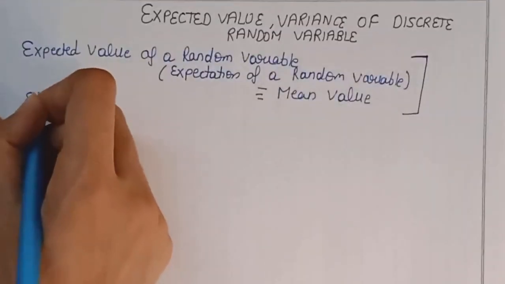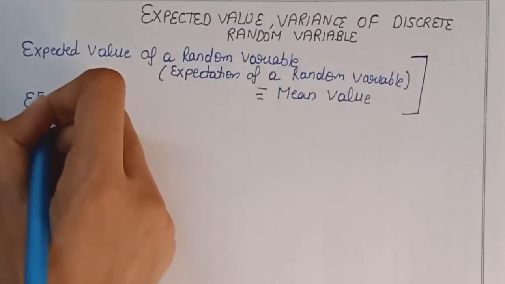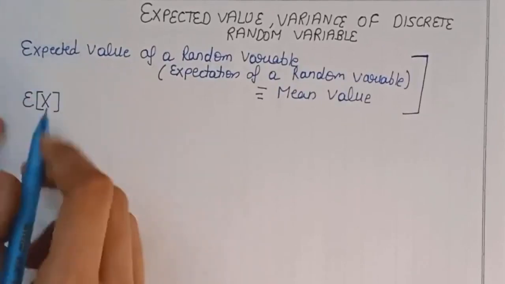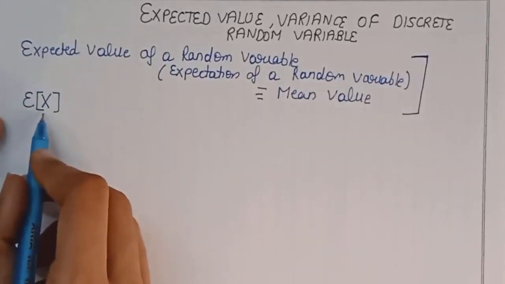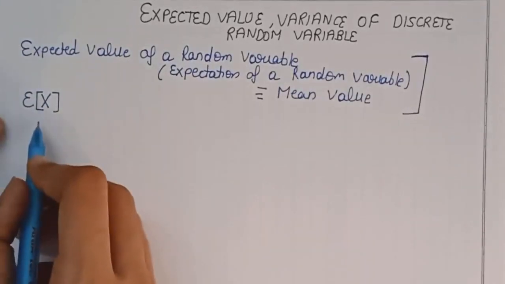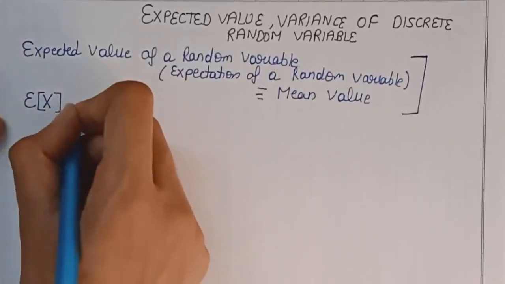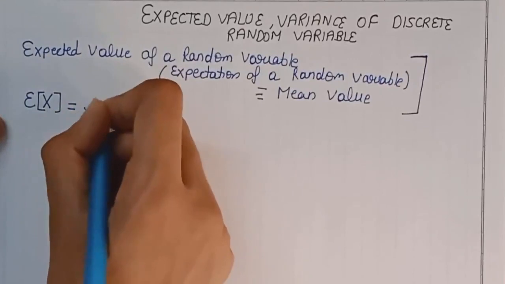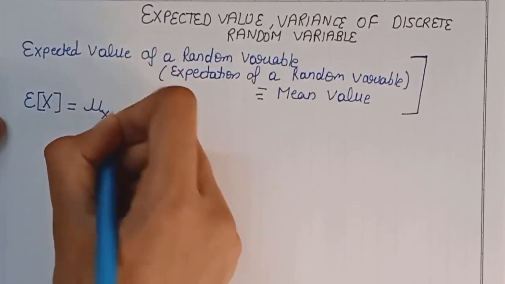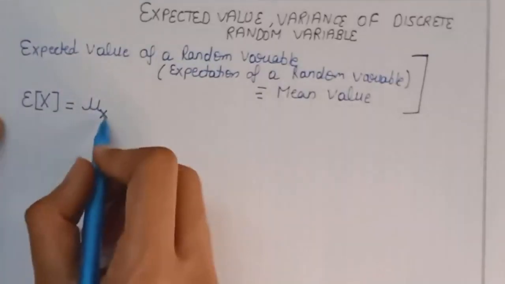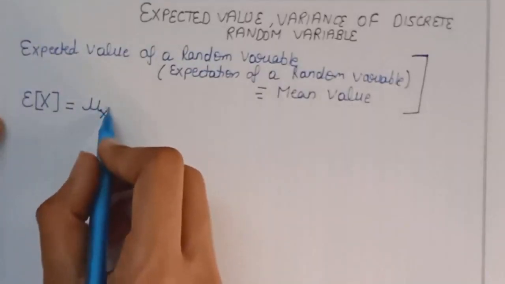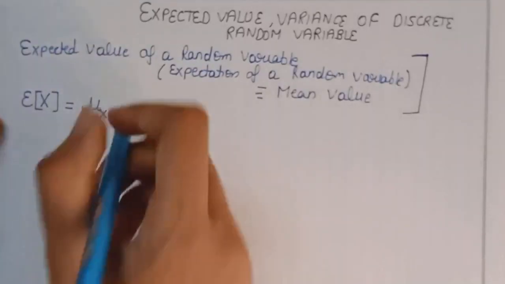The expected value of a random variable is denoted by the symbol capital E and in the bracket the random variable X, whose expected value or mean value is to be calculated. Another symbol used for the expected value is nu x, where X is a random variable whose mean value is calculated.